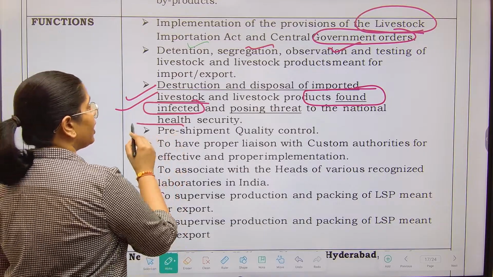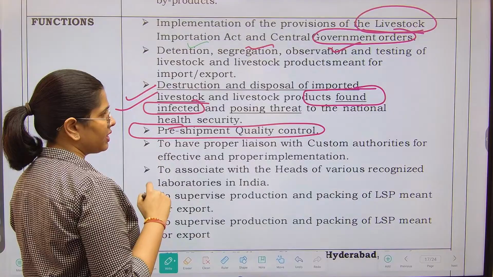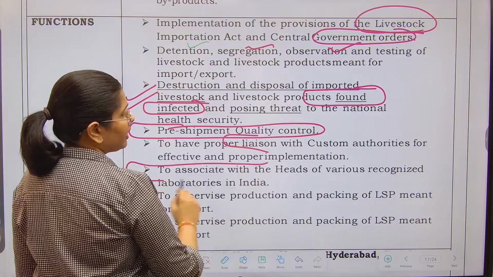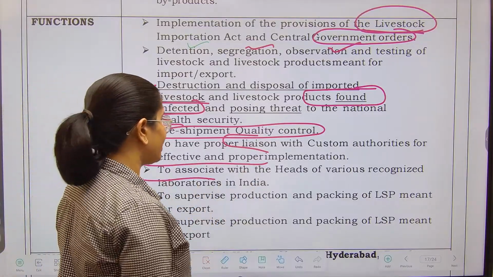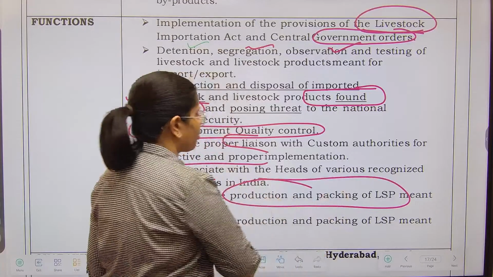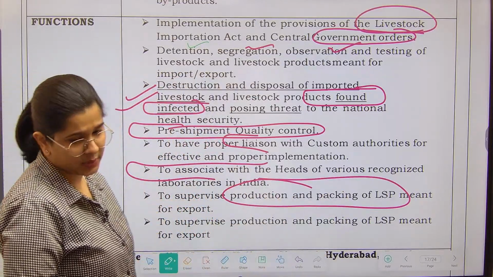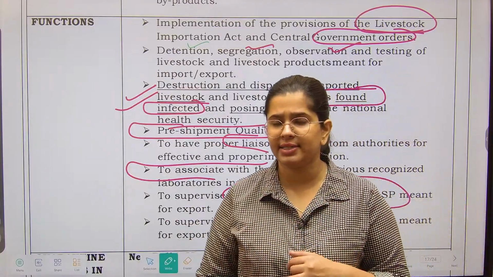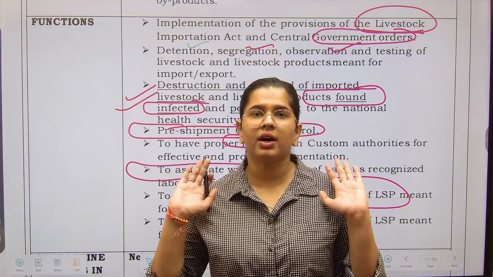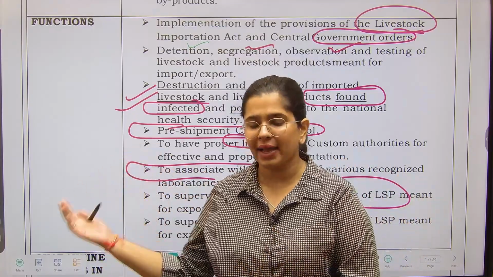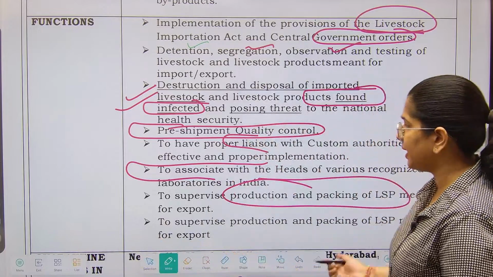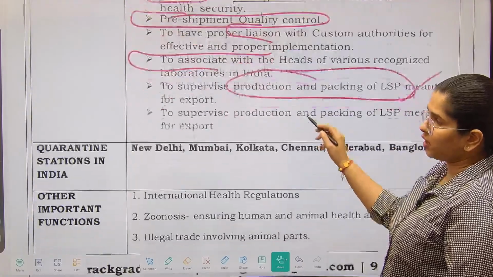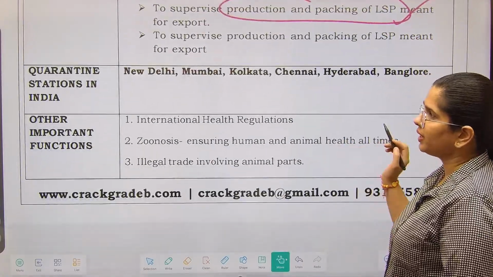So pre-shipment quality control is also a function of this particular organization. Licensing with customs authorities, associating with heads of various laboratories and supervising the production and packing of the livestock products which are meant for export. So anything and everything that is related to export, conducting quality testing, cooperating with laboratories around, packing as well as label testing of the livestock products, all are functions of this particular organization. Where are the quarantine stations in India?